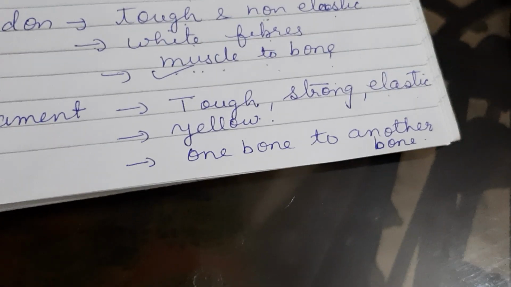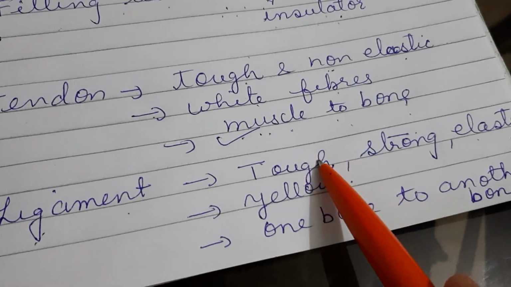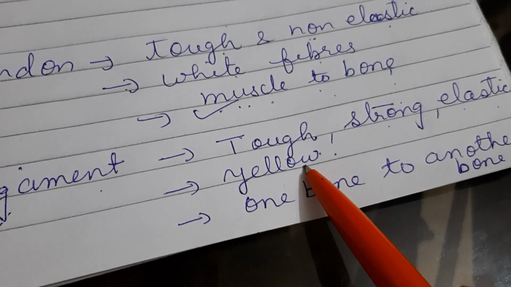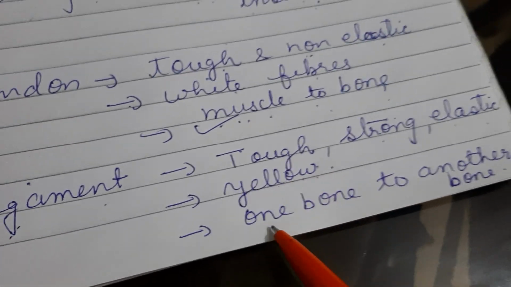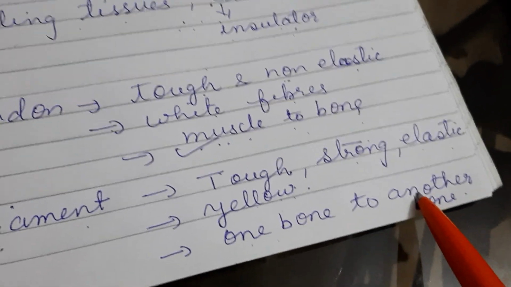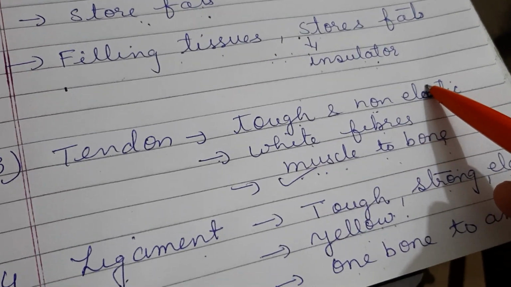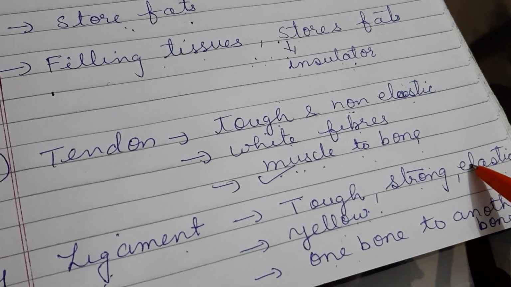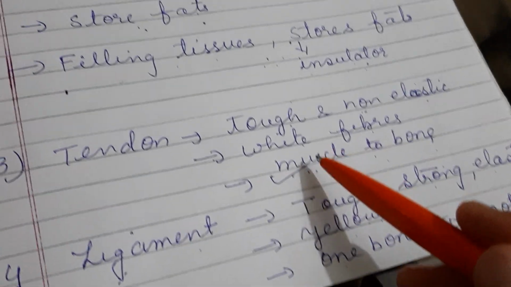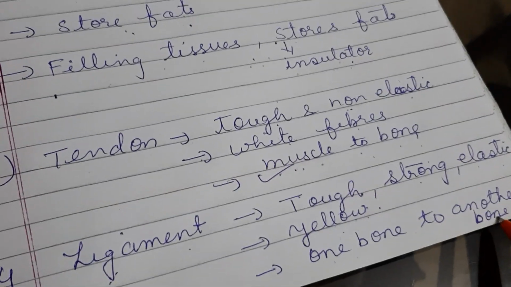This is the function of these ligaments. So they are tough, strong, elastic, made up from the yellow fiber. Yellow fiber means which has elastin protein, and their function is they connect one bone to another bone. If you want to write the difference between tendon and ligament, this point you can take. They are non-elastic, they are elastic. Then they are made up from white fiber, they are made up from yellow fiber. They connect muscle to the bone, and they connect the bone to another bone. Right, students?